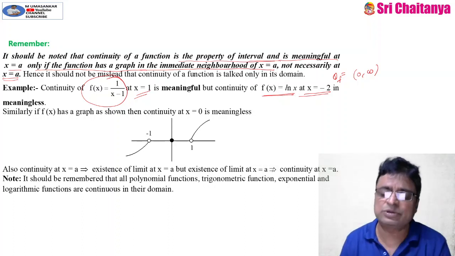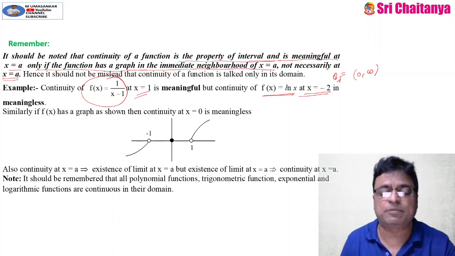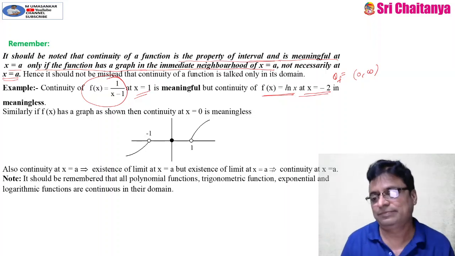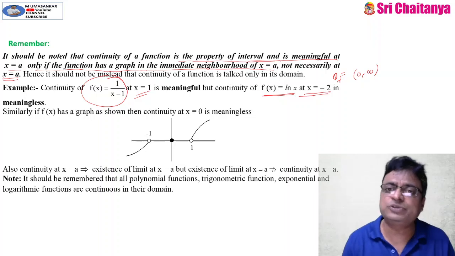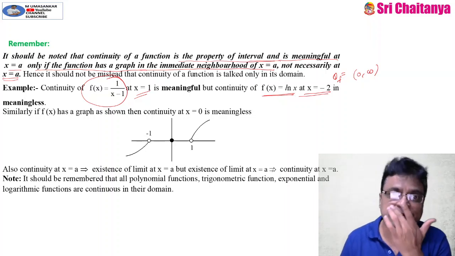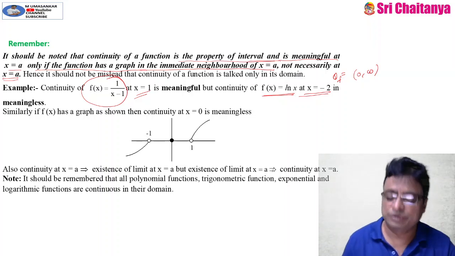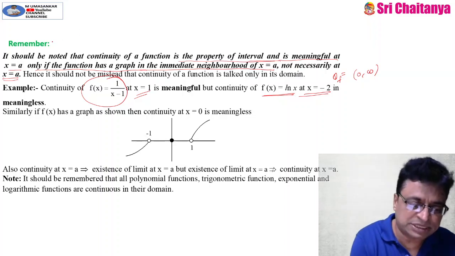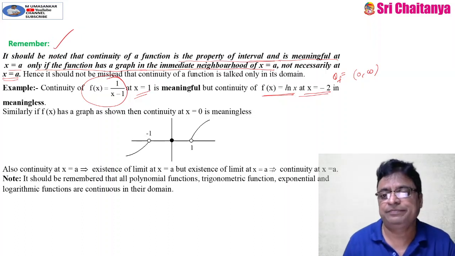At those cases only we have to ask whether continuity of the function at that point exists or not. Beyond that, don't use unnecessary words while finding the continuity of the function. So, my friends, please remember this as a very, very powerful point.